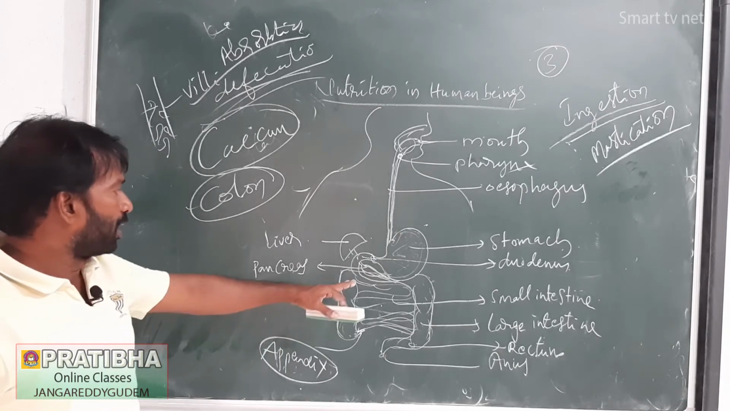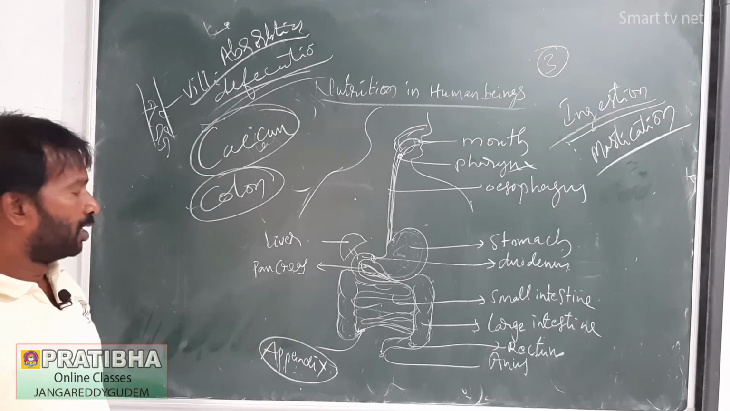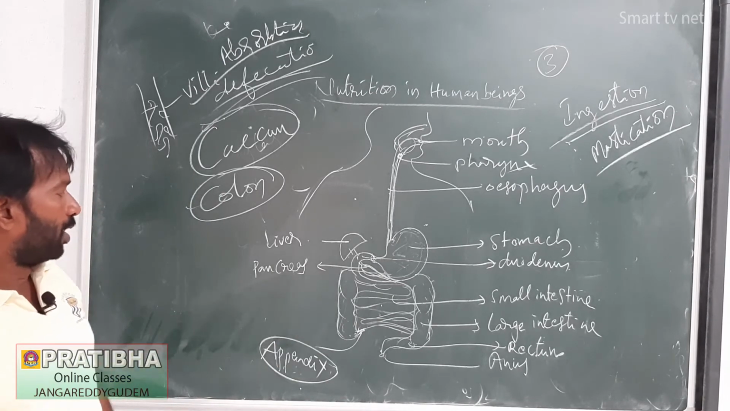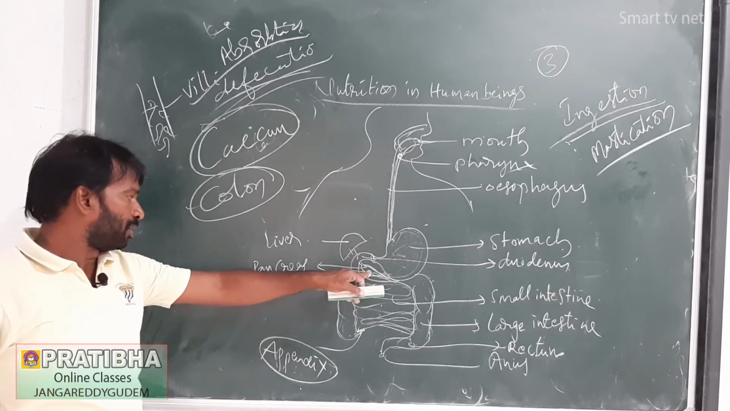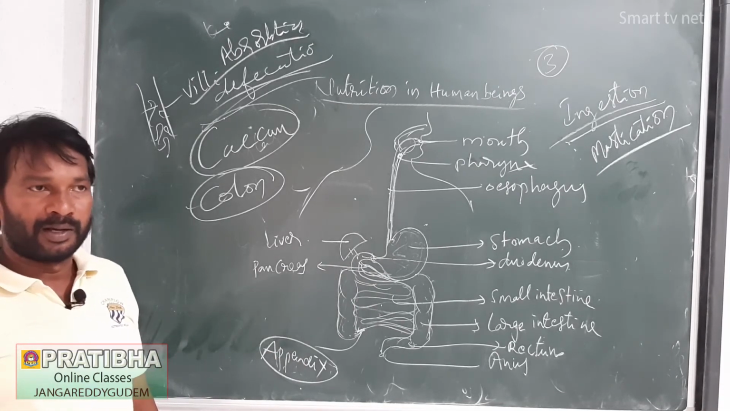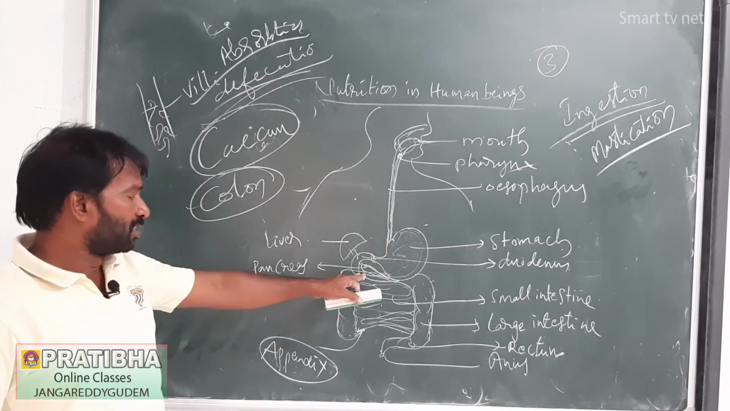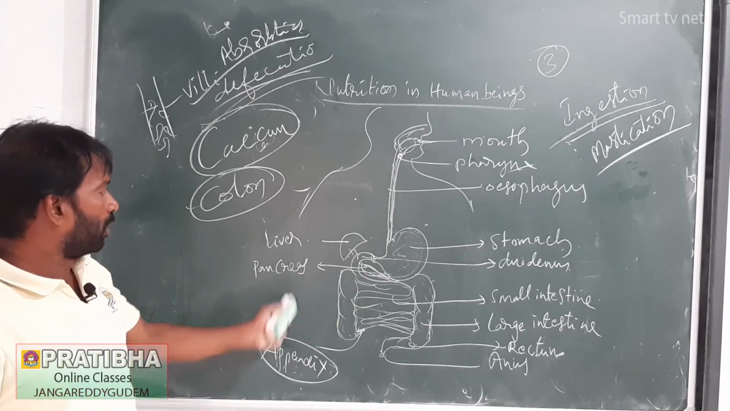Next, pancreatic juice. It is located near the small intestine, the duodenum, and is secreted by the pancreatic gland. Pancreatic juice contains amylase. Next, trypsin. Next, lipase. These enzymes are released, and they convert food into the end products.